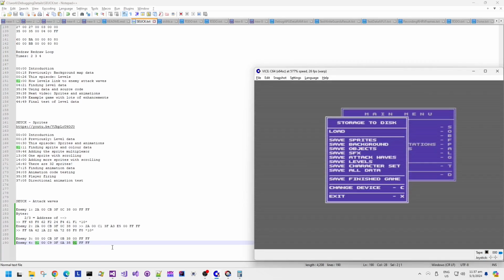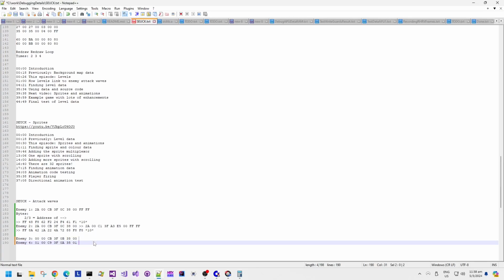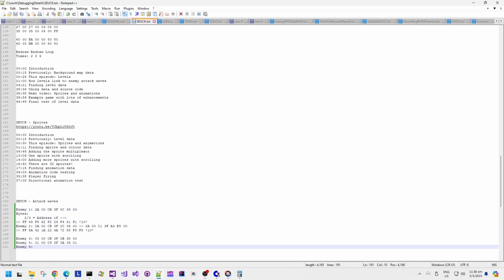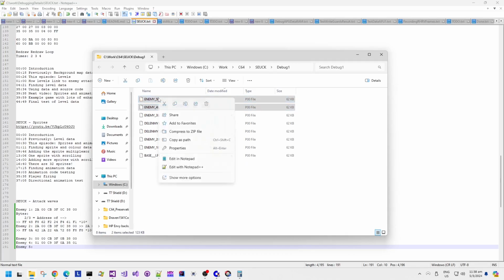Right, here we go. So let's check for differences between enemy 4 and 5. Let's get rid of those FF markers. I really do think that FF is an end of list marker. So enemy 5, the 7 bytes growing from the beginning of the attack wave memory.